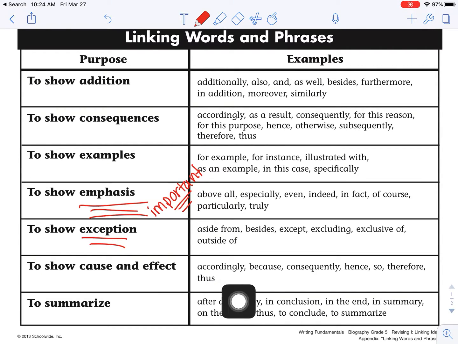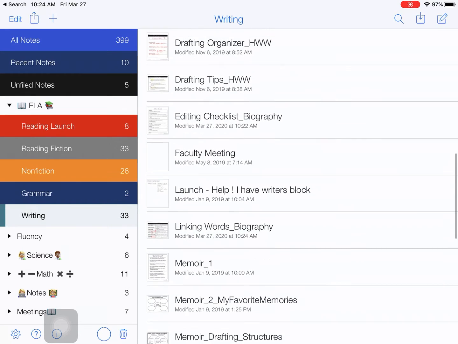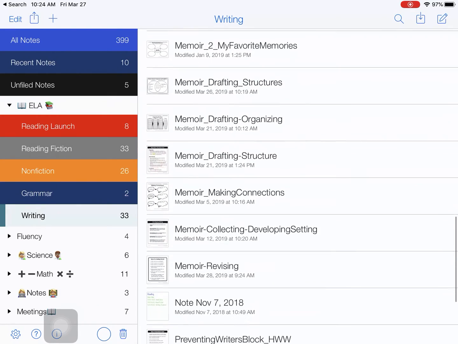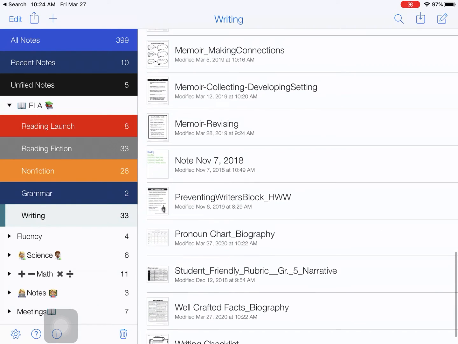To show cause effect. So here's some cause effect words that would link. And then to summarize. So I really want you to focus on the summarizing, on your conclusion. Make sure you have words like this within your conclusion, okay? So a part of the revising process is looking over your text and then going back and really making changes that are necessary, okay, to make your paper more valuable and easier for your reader to read. All right.